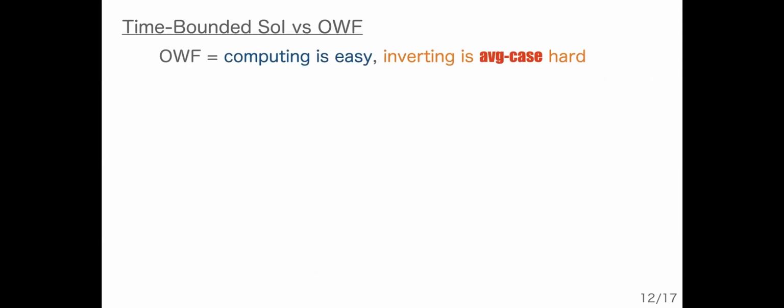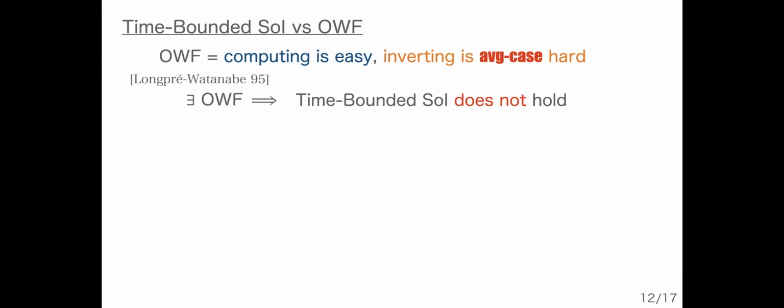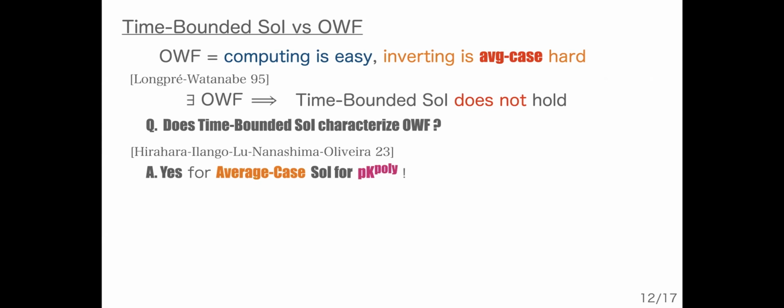Roughly speaking, a one-way function is a function whose computation is easy, but inverting it is average-case hard by default against polynomial-time adversaries. And Longpré and Watanabe proved that if we have such a one-way function, then the time-bounded symmetry of information does not hold. Then they posed the question whether some asymmetry of time-bounded algorithmic information characterizes one-way functions. At STOC last year, we gave the first affirmative answer to their question, based on the average-case variant of symmetry of information for pK^poly.